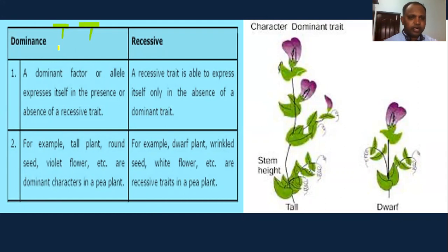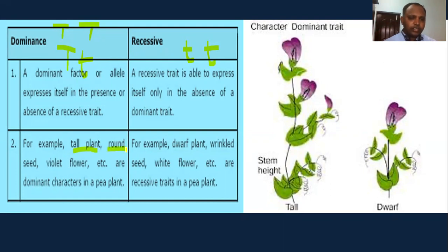It expresses dominance. In another condition, capital T and small t, this condition also dominance is expressed. But recessiveness expresses only when both are small t, right? So here a dwarf will give, you'll get a tall. For example, here they are given tall plant. Tall plant is expressed, the height of the plant expressed with both homozygous dominant and heterozygous dominant.